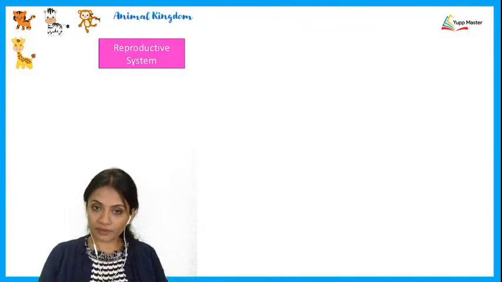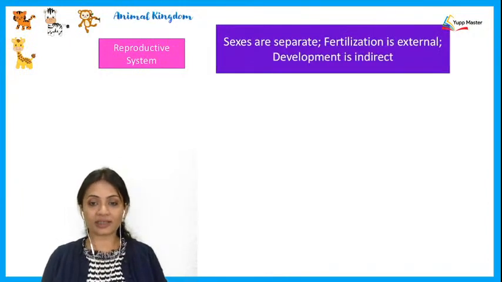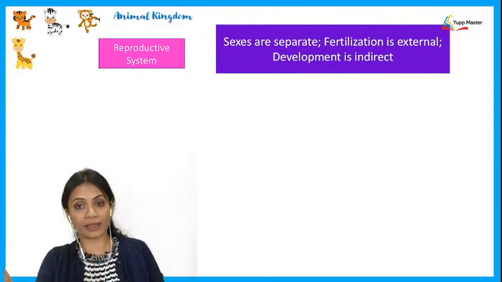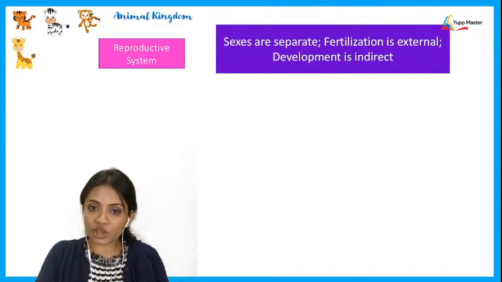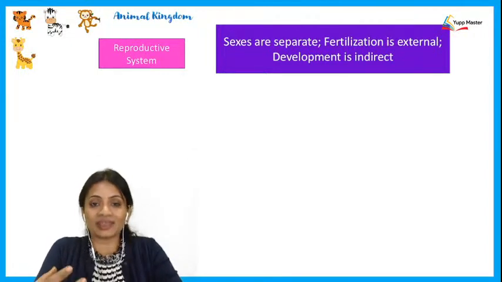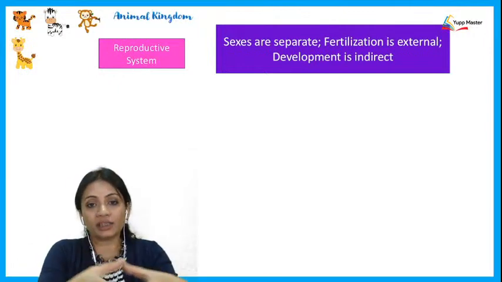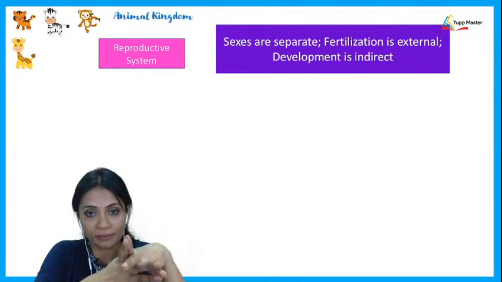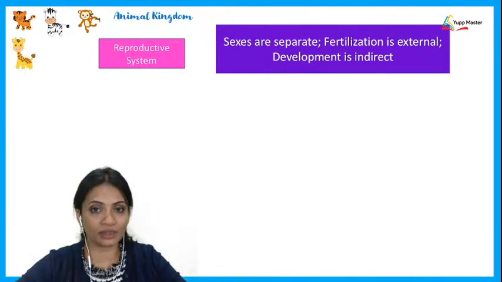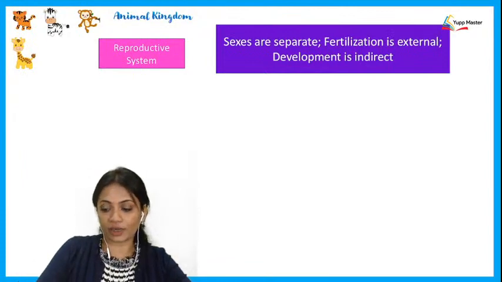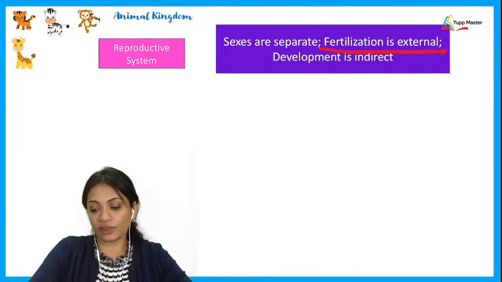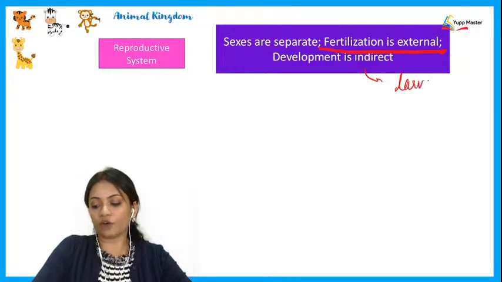When we talk about the reproductive system of this organism, the sexes are separate, so there is a male and a female separately. But the fertilization is external, which means that gametes are formed and thrown into the water, and the fusion of gametes happens in the water. Fusion of gametes is not happening inside the female body. That's why we say that the fertilization here is external. Development is indirect, which shows that there is a larval form present here.